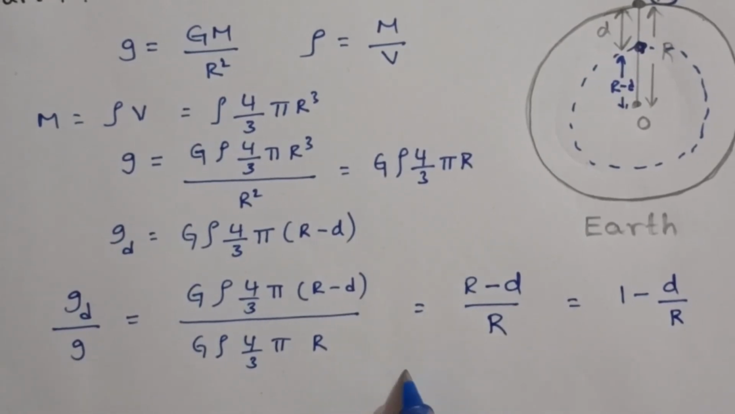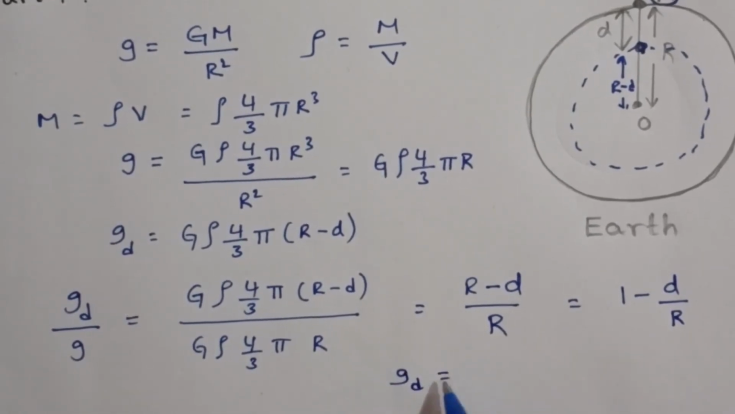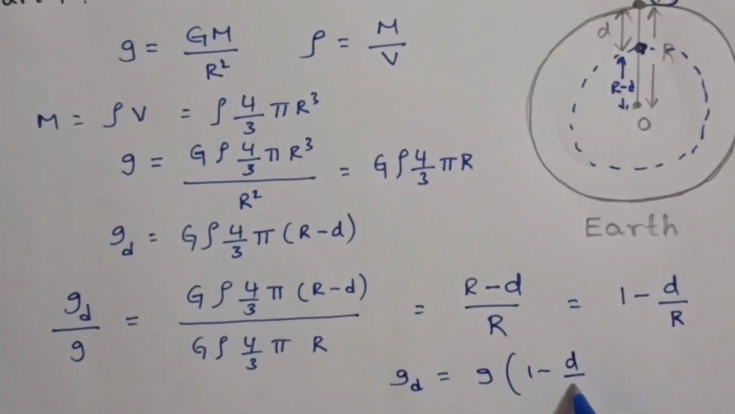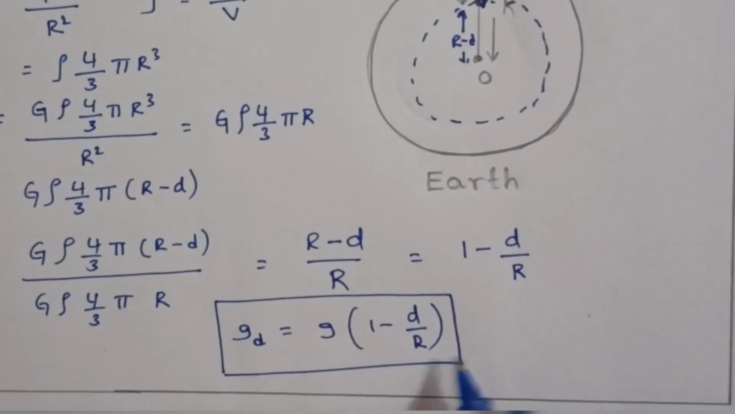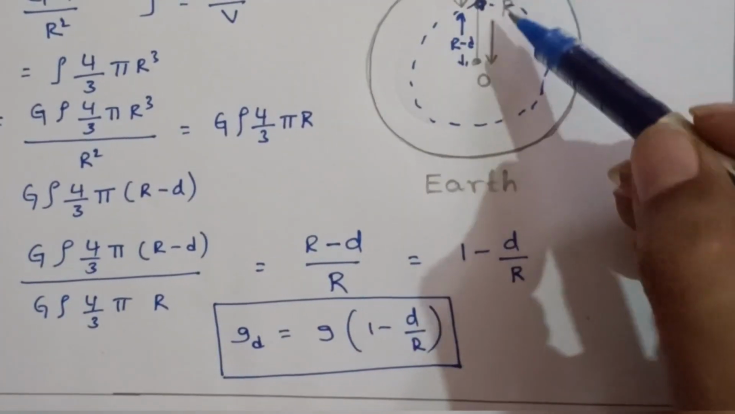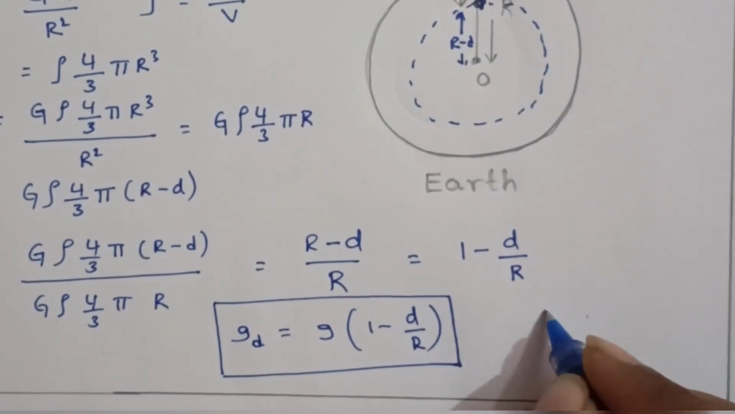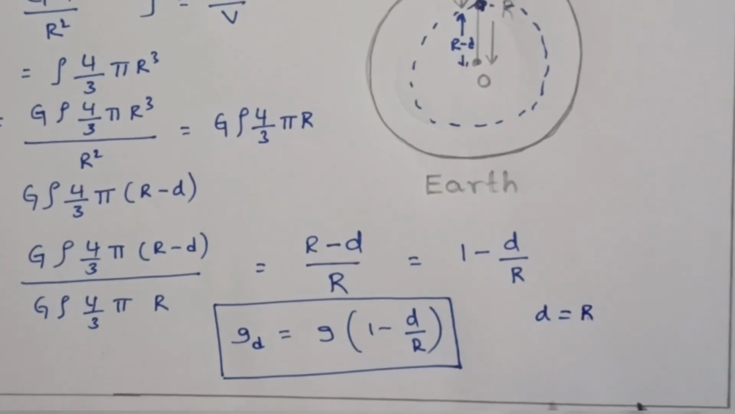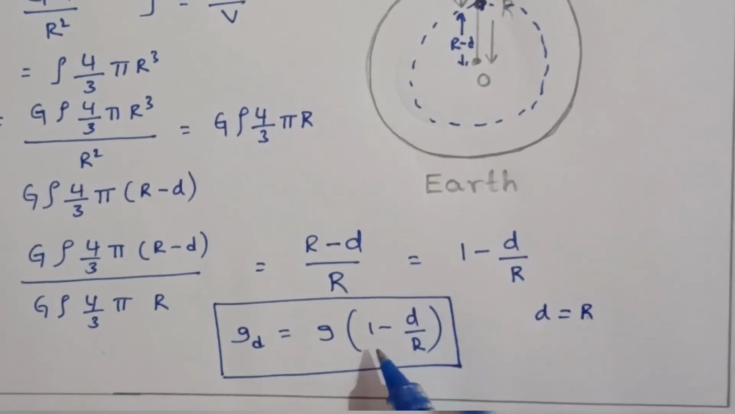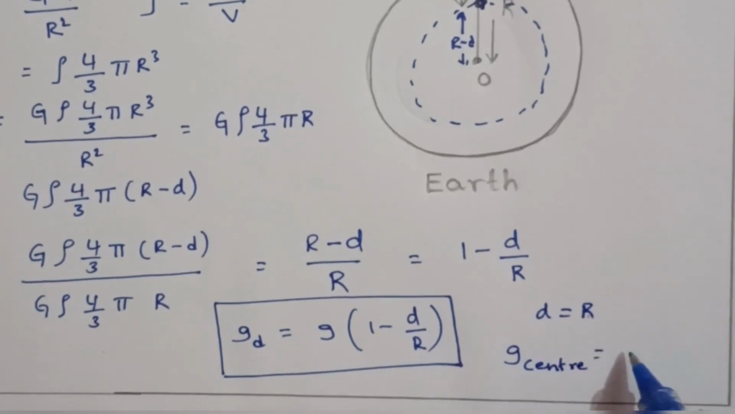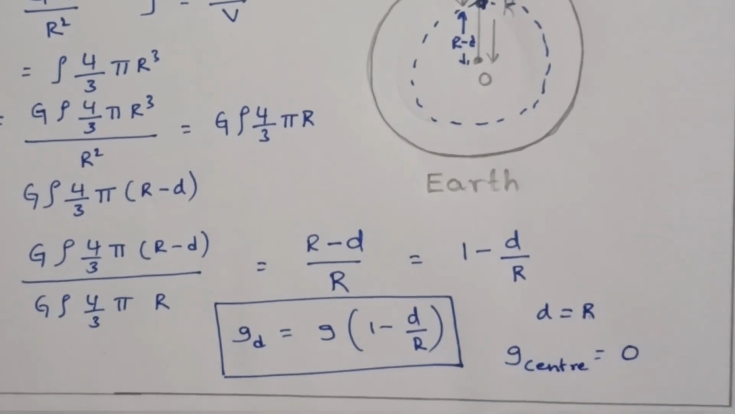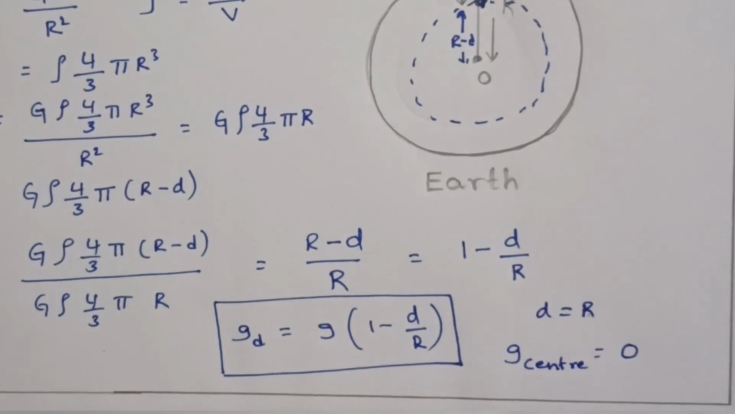From this, g value at a depth d equals, if this g is going that side, g into (1 minus d by r). Now by using this formula, if an object is taken to the center of the earth, then d becomes r, and both get cancelled. 1 minus 1 equal to 0, 0 into g, 0. So g value at the center of the earth is 0. At the center of the earth, g value is 0.